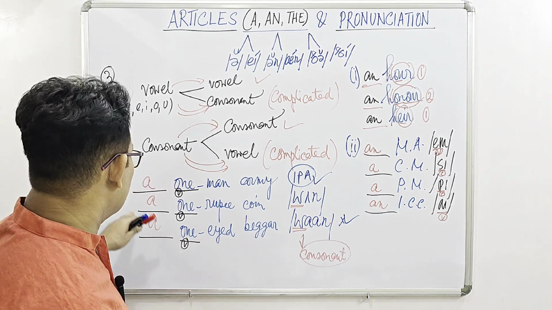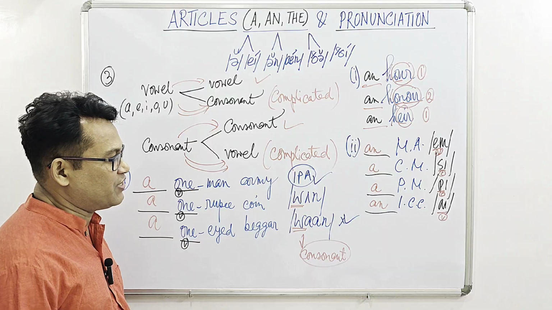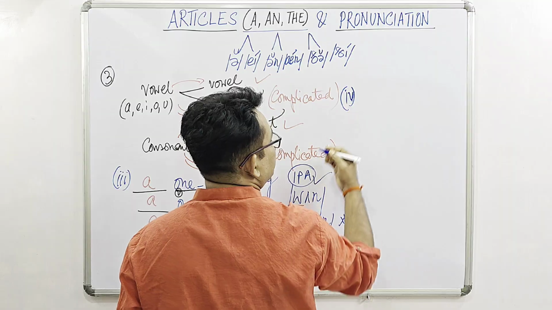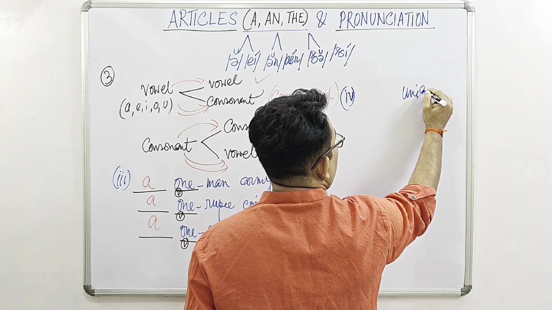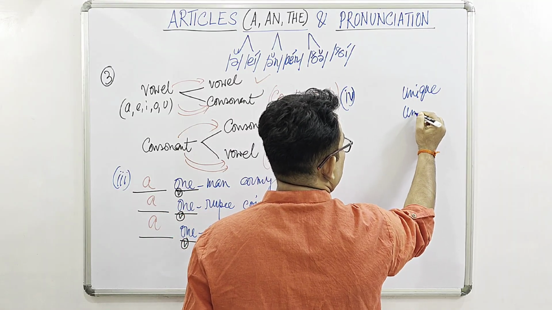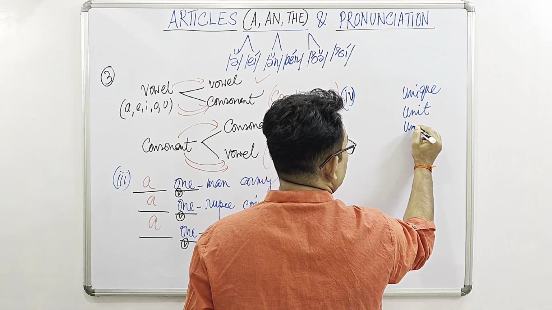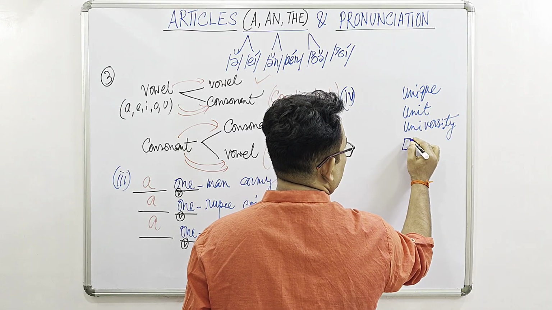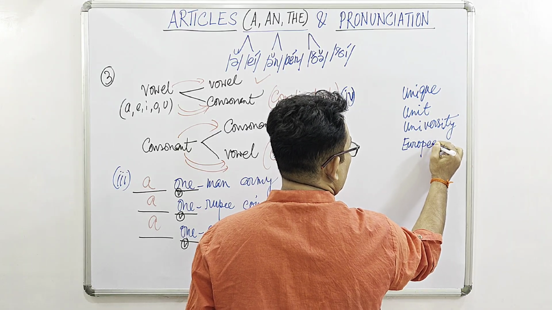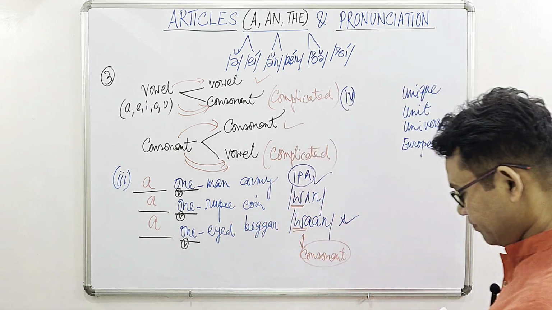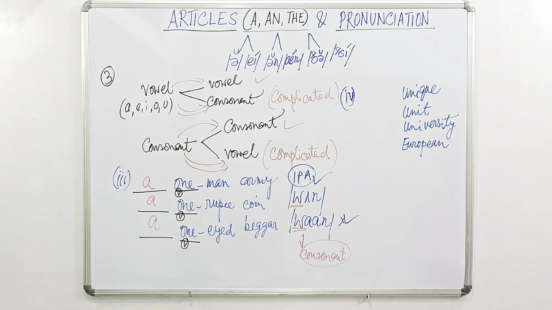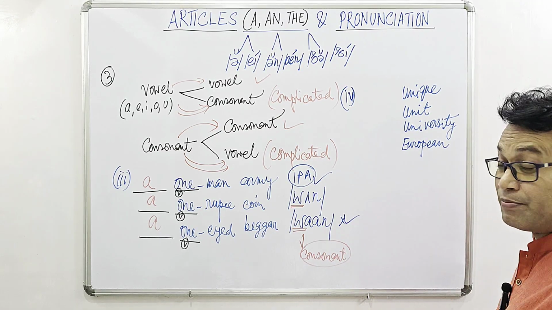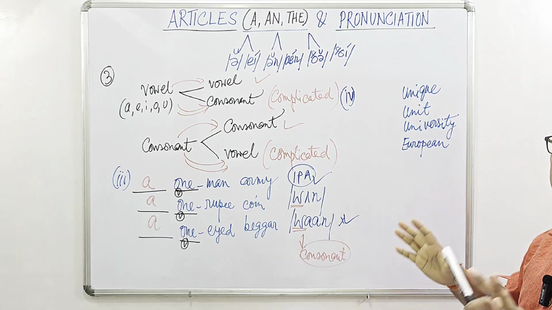Then let's now come across rule number 4, which is again very, very interesting. So in rule number 4, we will get words like unique, unit, university, European, etc. So we realize that we are getting words beginning with vowel or vowels because we have to consider the first syllable sound.